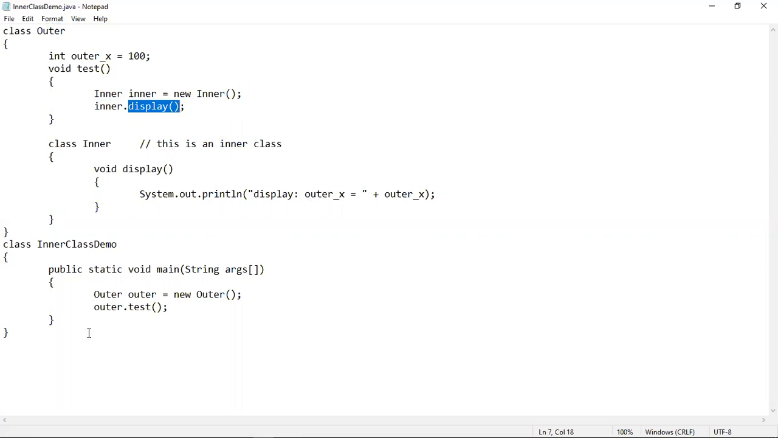This is the main method. This is the main class. InnerClassDemo is the main class. This is the main method. And here we have created the outer class object. And using the outer class object, we have called the test method. The test method is the outer class method. So this is how the program works. Now let's execute the program to see the output.